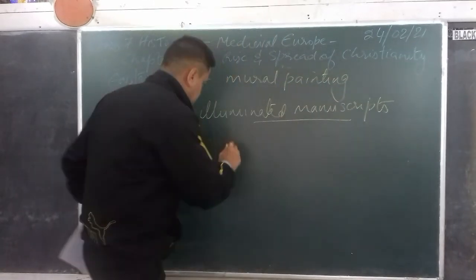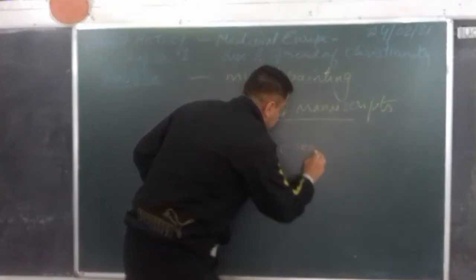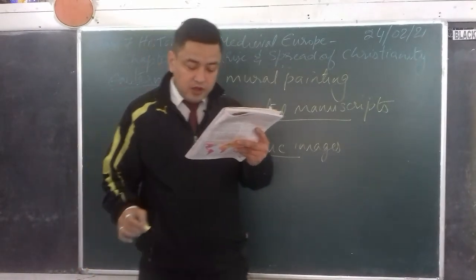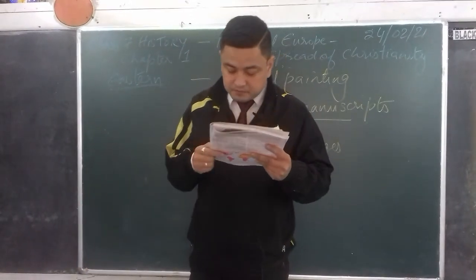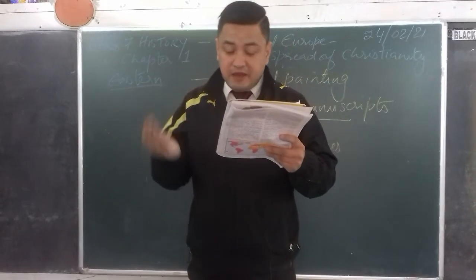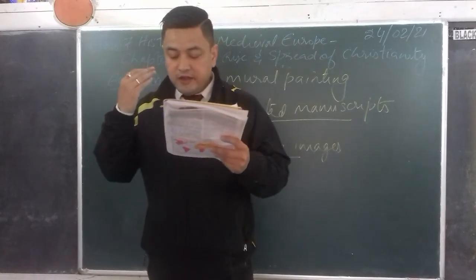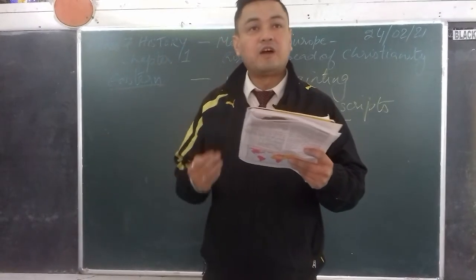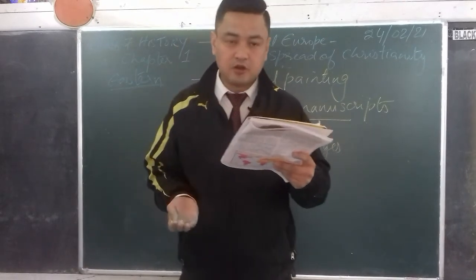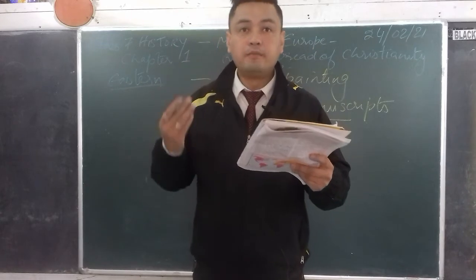Now, mosaic, MOSAIC, mosaic images. Now, what is a mosaic? It's an image made of small rectangular or irregular pieces of colorful stones, glasses, etc. or ceramic used for wall painting or floor decoration.